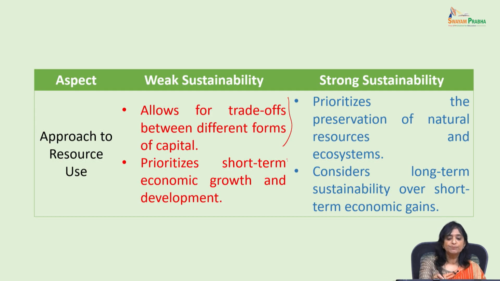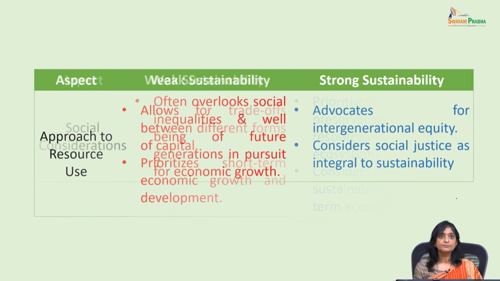Because we are going to prioritize our short-term economic growth and development over environment. Whereas strong sustainability prioritizes the preservation of natural resources and ecosystems because it is talking about long-term sustainability. So in weak, we are talking about short-term over long run, whereas strong sustainability is talking about long-term over short-term.